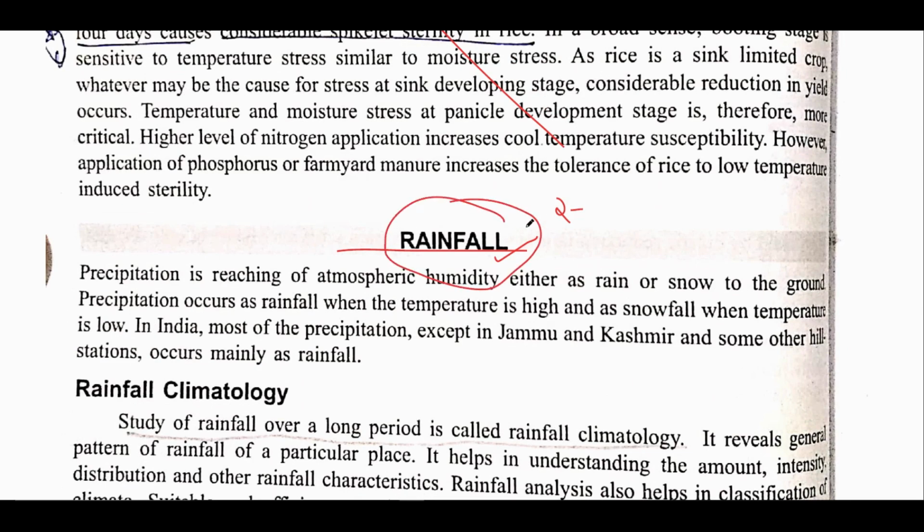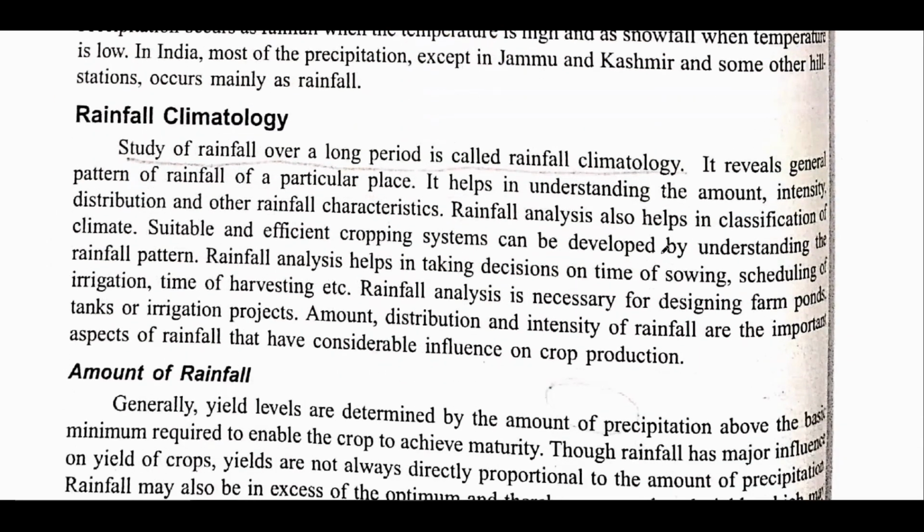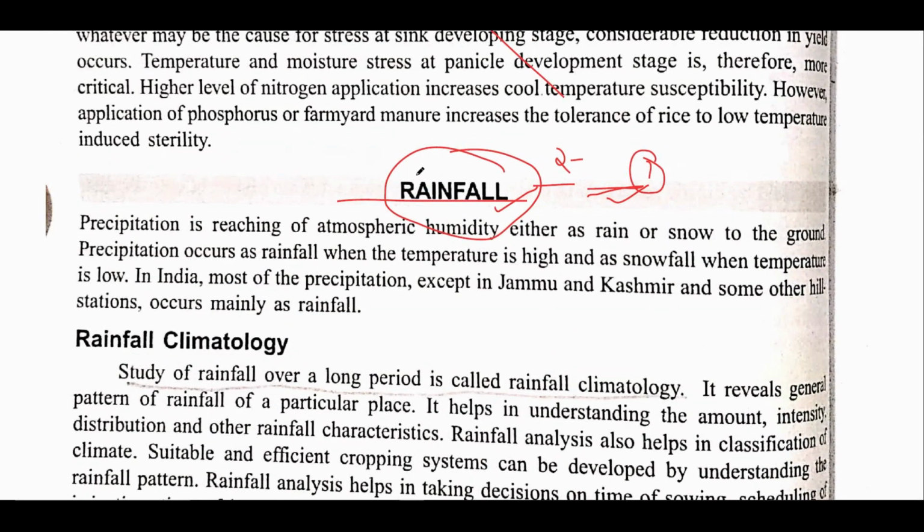One thing is important: a day is said to be rainy if the precipitation is how much. If one knows, then good. If not known, then you must know this. I would not be telling this because this is a very basic thing. If you know this, then do comment it. If you don't, then also comment that you don't know it. We'll cover this in the next video. See, if you don't know which day is known as a rainy day, then you really need to brush up your basic understanding.